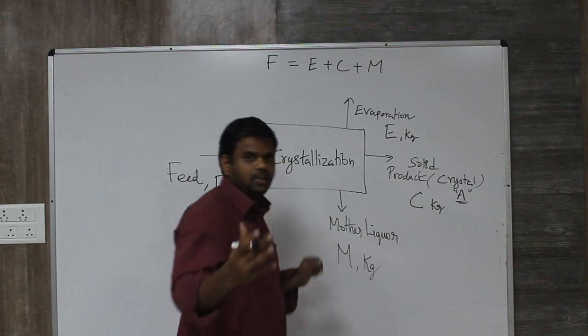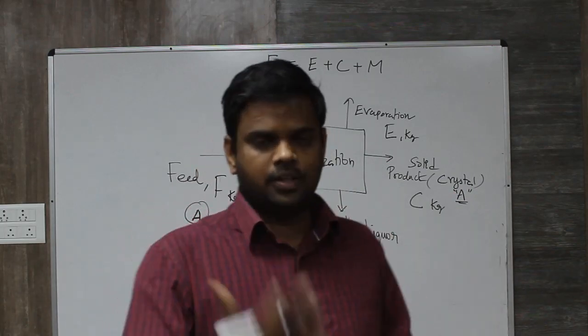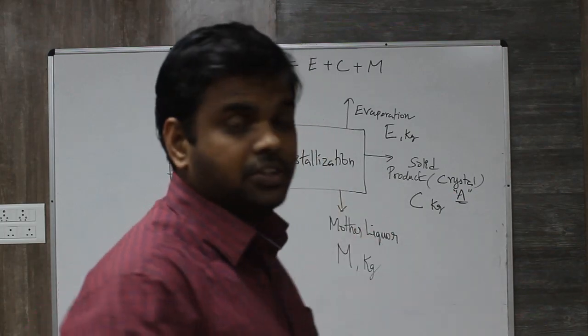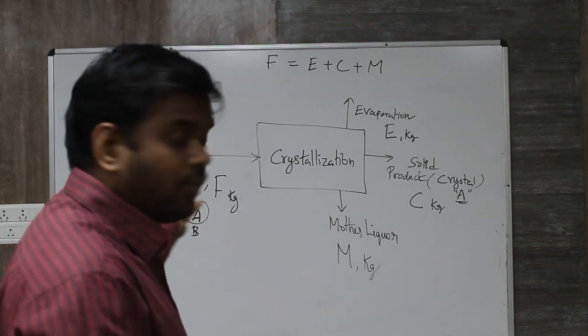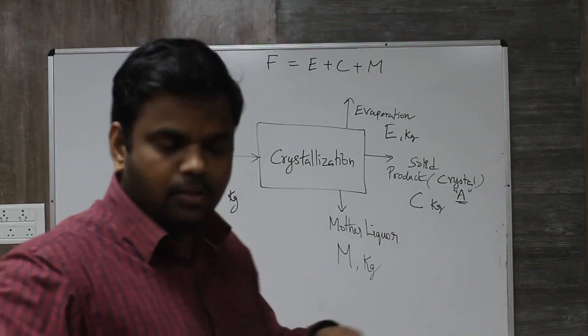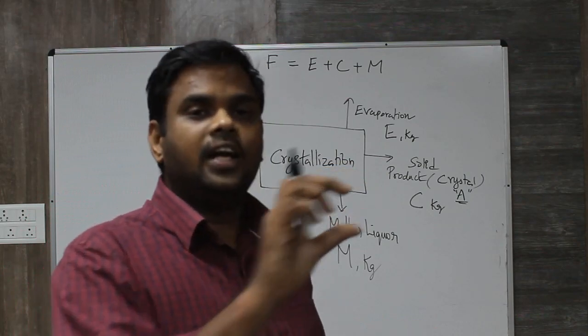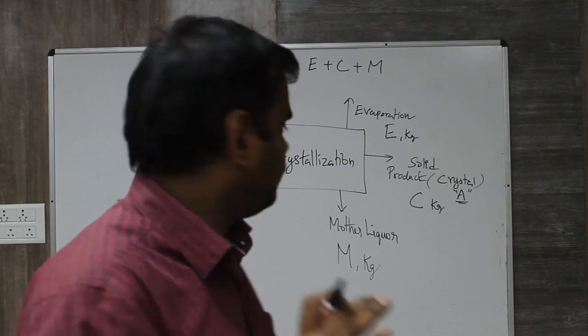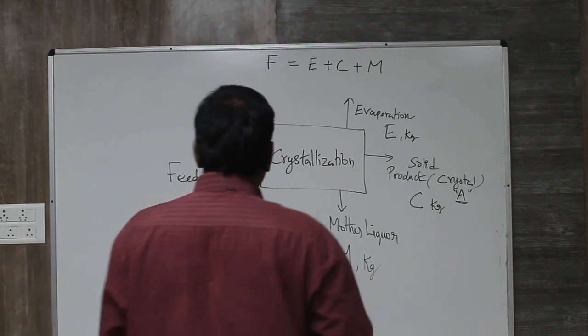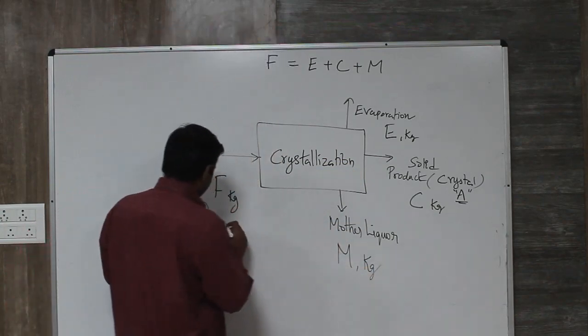So we want crystals of A coming out of an evaporation crystallization unit. So what we have is A. The mole fraction also can be written, right? We have to write the material balance for that, which is called individual material balance. So we can write the individual material balance for A.